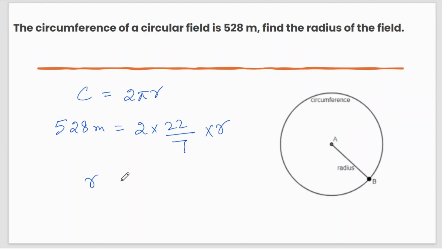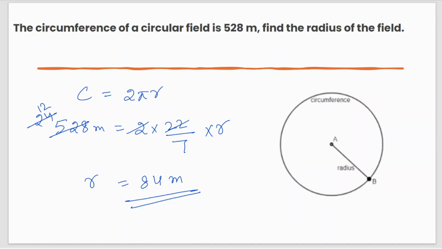So r will be equal to, and now you can cancel it out. You can see this will go 4 times, 24 times. Now you can cancel this by 12. So r will be 7 into 12, that is 84 meter.